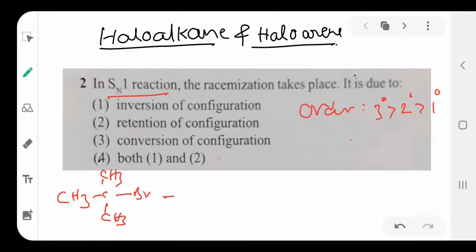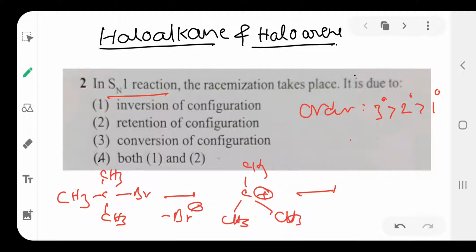Tertiary butyl bromide undergoes ionization in the first step to form the tertiary butyl carbocation. So we can write it like this. Here bromide is separated. This is the tertiary butyl carbocation. To this tertiary butyl carbocation, another nucleophile, OH minus, attacks. This OH minus can attack from either the front side or the back side.